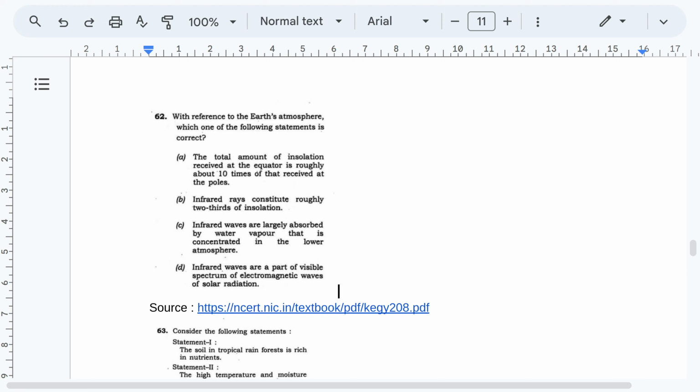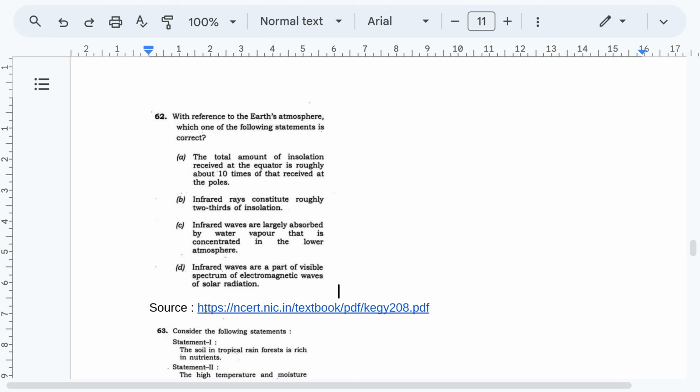Question 62. With reference to the Earth's atmosphere, which one of the following statements is correct? The total amount of insolation received at the equator is roughly about 10 times that received at the poles. Infrared rays constitute roughly 2/3 of insolation. Infrared waves are largely absorbed by the water vapor that is concentrated in the lower atmosphere. Infrared waves are a part of the visible spectrum of electromagnetic waves of solar radiation.